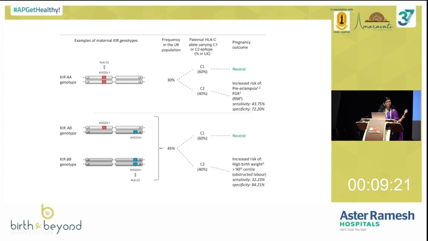So KIR, there are 3 types, A, AB and BB. So AA is very dangerous. It is inhibitory. So KIR-AA with HLA-C, in that C again C1, C2.